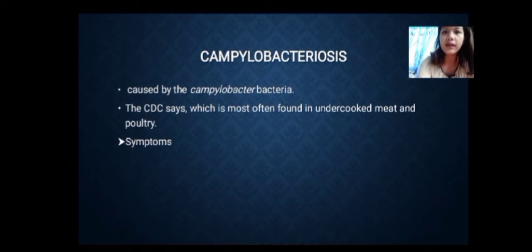Campylobacter adheres to intestinal epithelial cells. Depending on the strain, the bacteria can produce a heat-labile toxin or cause the cells to ingest the bacteria. Symptoms include malaise, fever, stomach cramps, nausea, vomiting, and diarrhea.